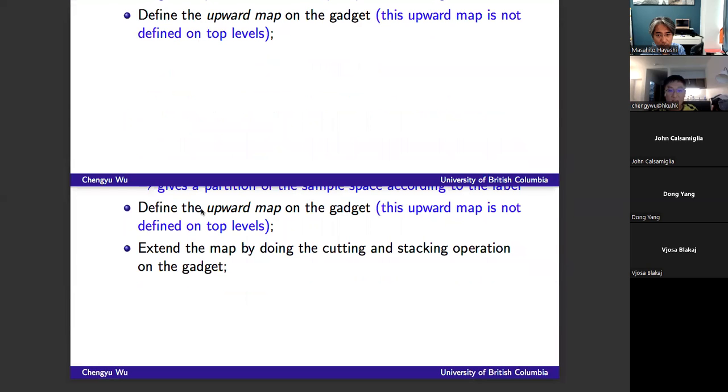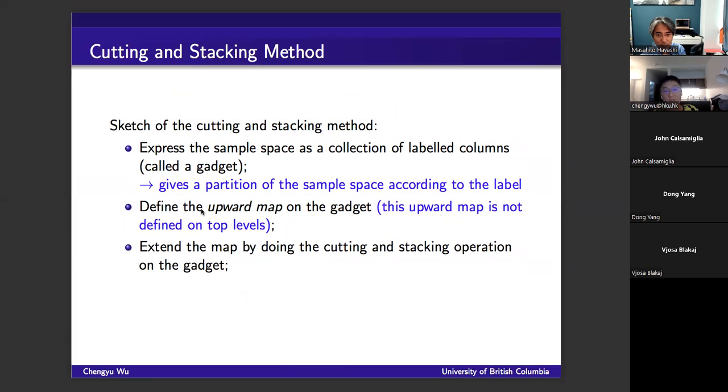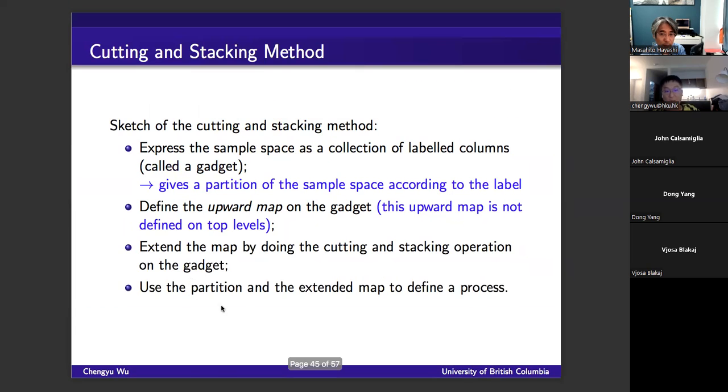But this mapping is not well defined on the top level of the gadget, so it is not defined almost everywhere. We want to extend it such that it is defined almost everywhere, and the way to extend it is the so-called cutting and stacking method. Finally, you have the partition and a map defined almost everywhere, and then you can define a random process.